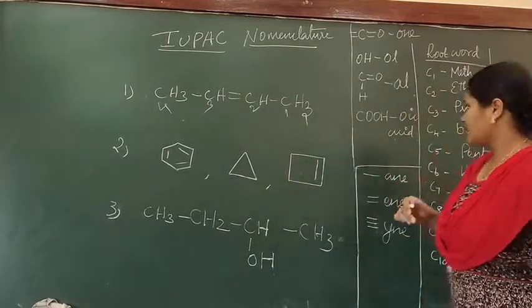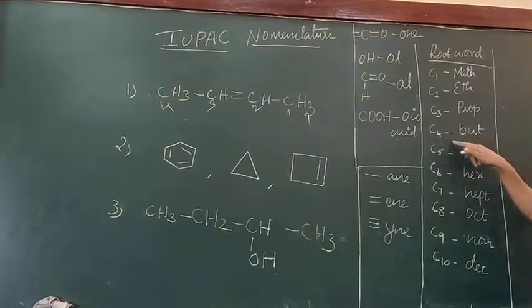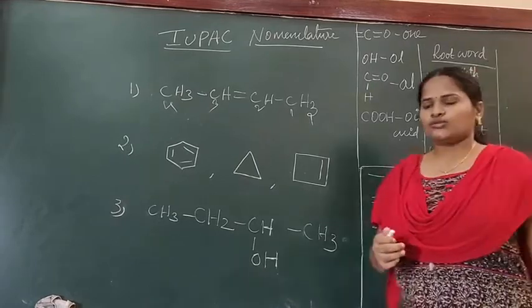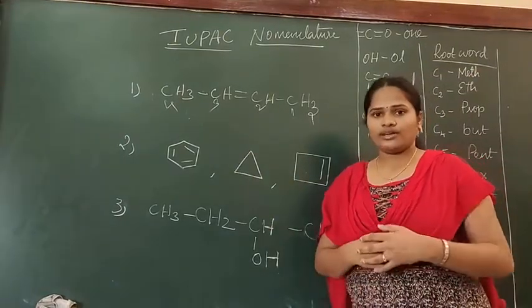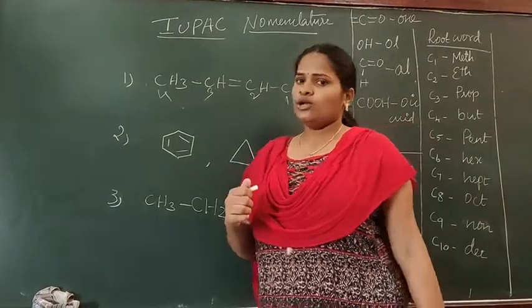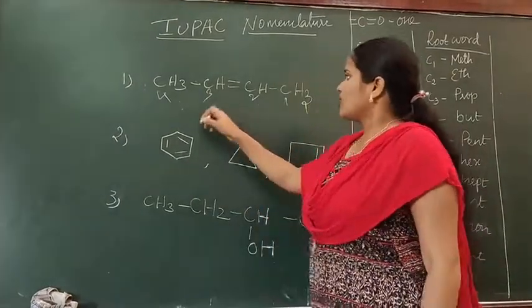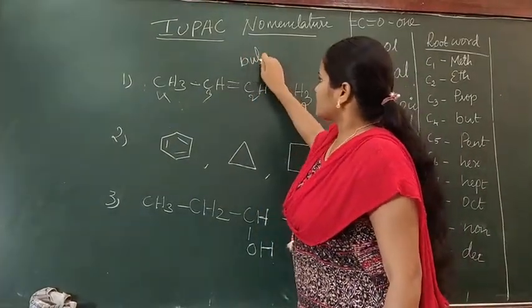If it is 4 carbon, then we should start with but. Since it is a non-cyclic compound and we don't have any halogen atom there, directly we can move to the root word. Here we have 4 carbon, so I am starting with but.